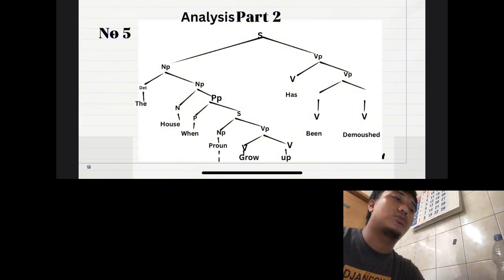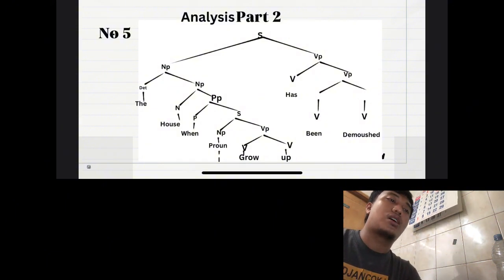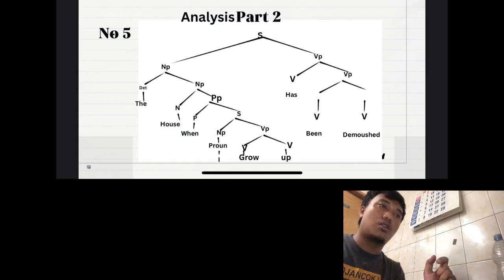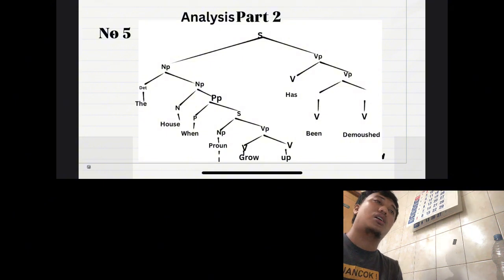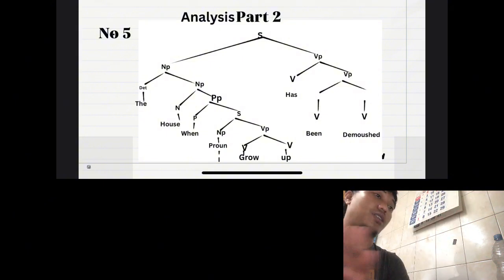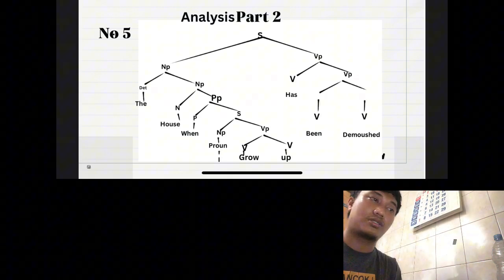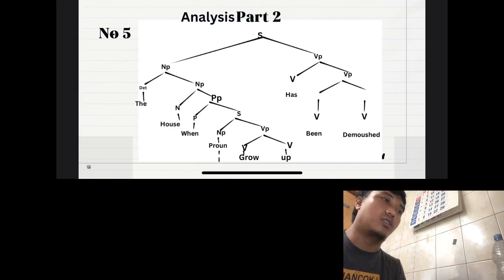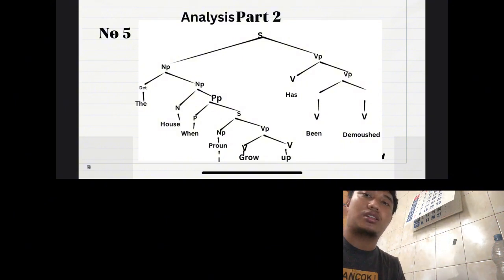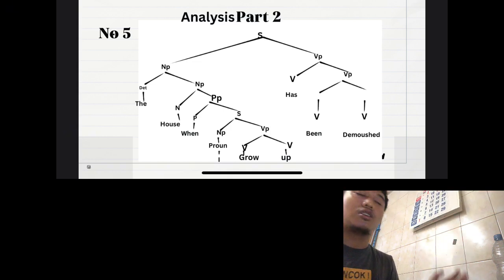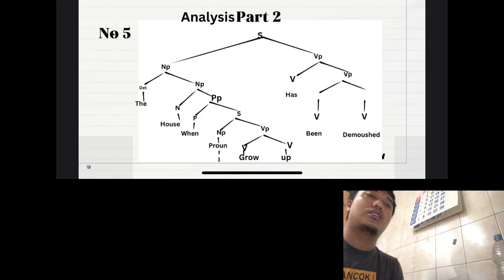In this sentence, "I grow up" is the context, a kind of sentence inside "when." So "when" is just explaining the sentence, and the determiner is "the house," just "the house." And "has been demolished" is another part of this sentence, because it is not with the verb phrase. First is "has been," and "demolished" is a verb phrase.